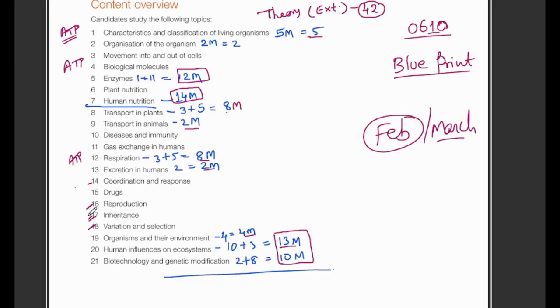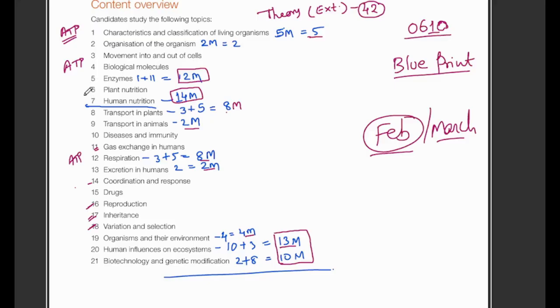Next one, exchange in humans. This also carries much weightage because there was no question from this topic. Respiration was given a weightage of 8 marks, but gas exchange in humans, no. Moving to plant nutrition, they have completely eliminated it, so there was no question from plant nutrition. So if you are doing revision at the last moment for the Feb series, please focus on these chapters.